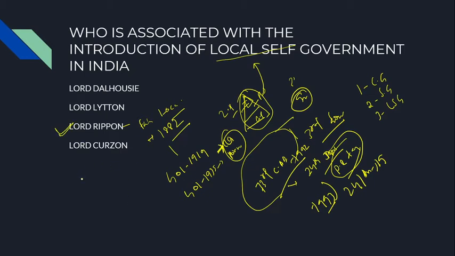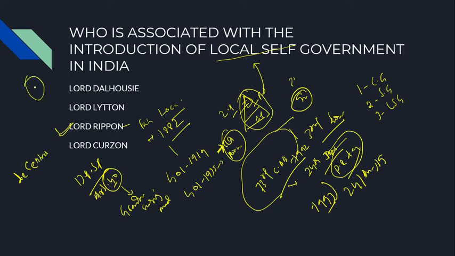Another piece of associated information is in the DPSP, Directive Principles of State Policy. There is Article 40, which tells us to create or strengthen local self-government. In the Indian context, local self-government is largely based upon the Gandhian Swaraj model. Here, we have decentralized power.